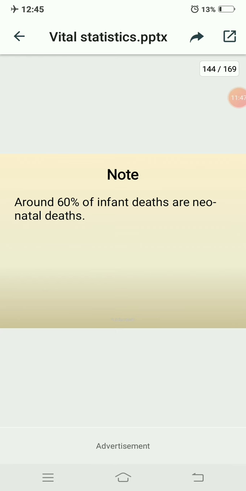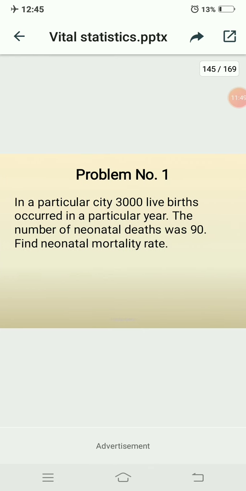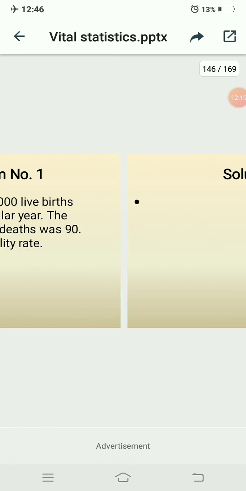So we will solve the problems given in your textbook. In a particular city, 3000 live births occurred in a particular year. Concentrate: the city, 3000 live births occurred. The number of neonatal deaths was 90. Find the neonatal mortality rate. Concentrate on the formula here.